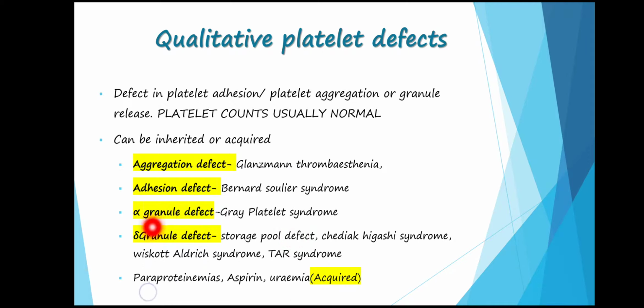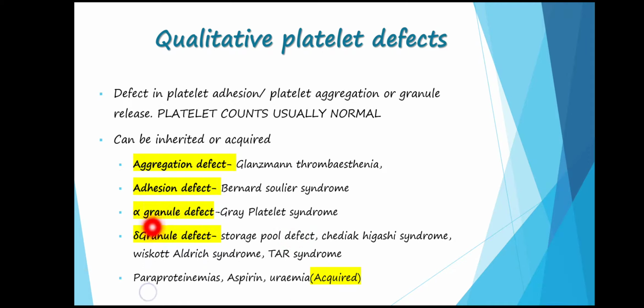Second, since the defect is in glycoprotein 1B, it is a defect in platelet adhesion, because glycoprotein 1B helps in binding of the platelet to the subendothelial collagen by way of von Willebrand factor. While this is a defect in platelet aggregation, because GP2B3A helps in cross-linking of the platelets and aggregation of platelets by way of the fibrinogen molecules.